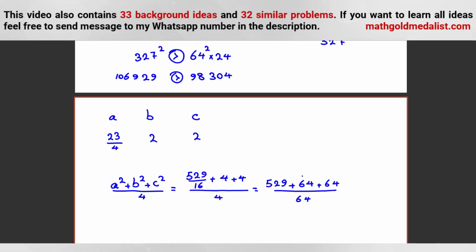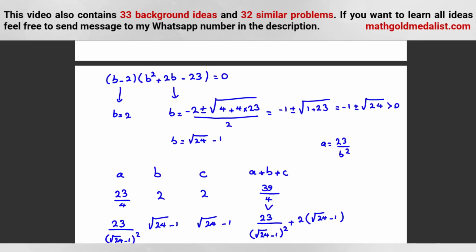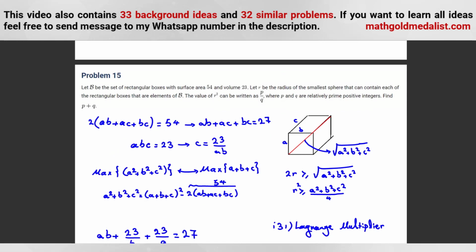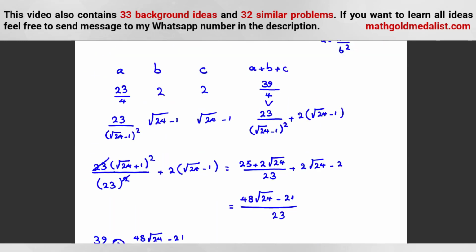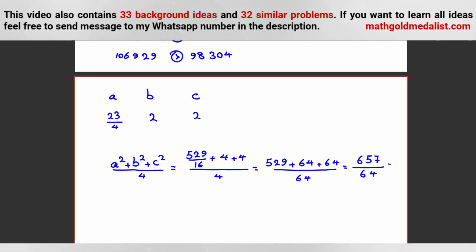Okay. Now it will be what? 4 plus 4, 8 plus 9, 17. We have 1. 1 plus 6, 7 plus 6, 13 plus 2, 15. We have 1. 1 plus 5, 6. And over 64. And let's see, the problem wants what? The sum of numerator and denominator. It says simplify P over Q. P plus Q is what? So here, P over Q is in the simplest form because the numerator is odd and 64 is 2 to the power of 6.